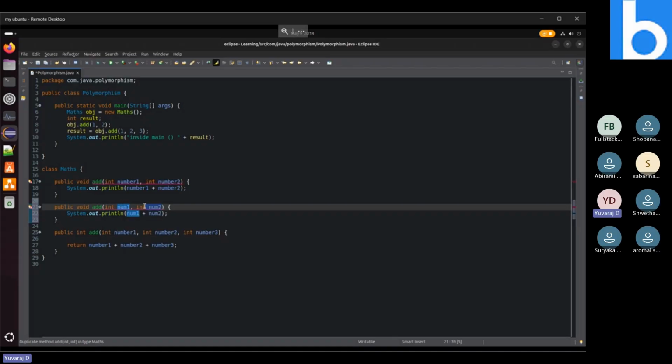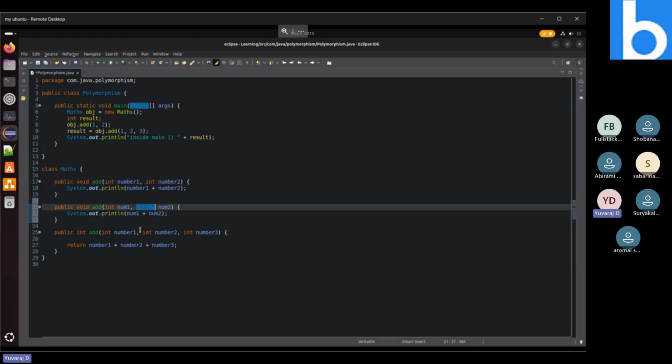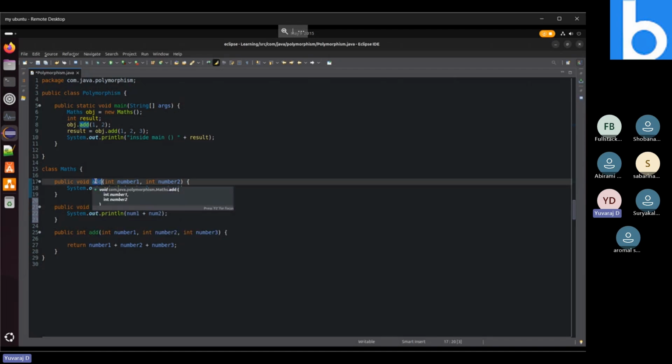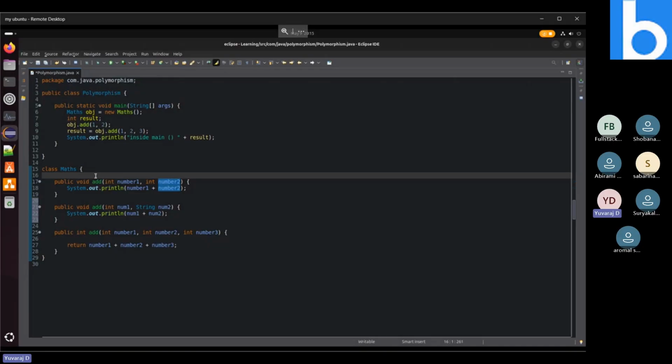So we can change the data type. These both parameters are int, so these both methods are the same. So we can change it like this. If we change like that, there is a difference between these two methods. What is the difference now? This add method is getting two integer values, like we provided here, add 1 comma 2. When we pass this 1 comma 2, both are integer values, so it will come inside the method and check for the suitable method for it. One is an integer. It will check for the first method.